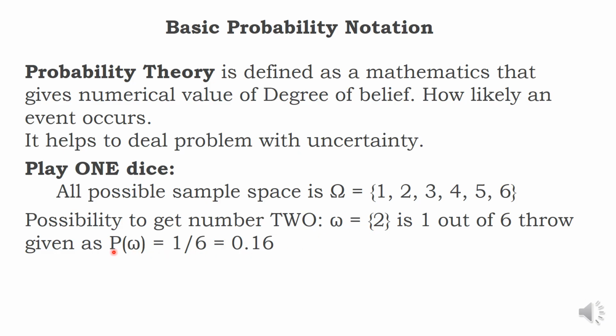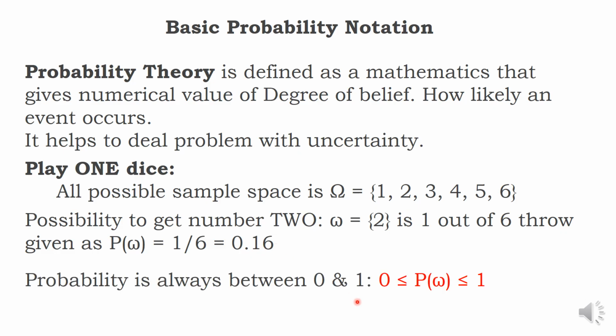So, the probability of getting number 2 is one chance out of 6 possible throws, that is 1 divided by 6 equal to 0.16. If you multiply by 100, you will get 16%. So remember, whenever you do this probability calculation, it is always a fraction.